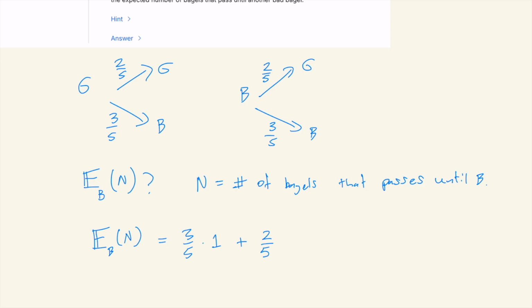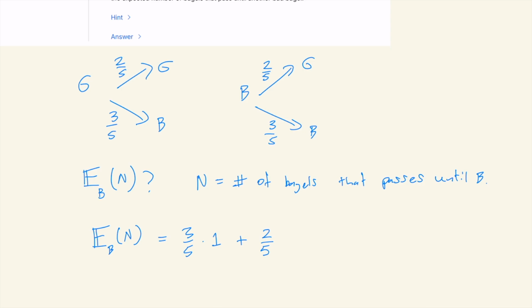And we want to multiply that by the expected value of getting another bad bagel, given that we start at G now. Because remember, now we've gone from B to G, and now we want to find the expected value of returning to B. So this is 2/5 times the expected value of getting B when we start out at G. And we also have to add 1 because we've already gone through one step, right?